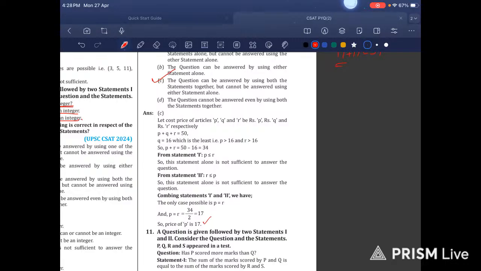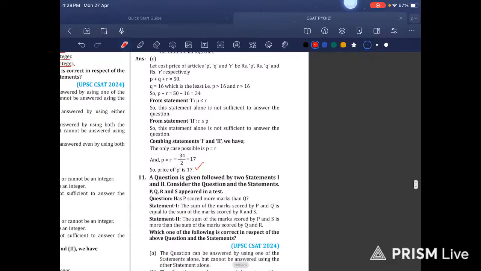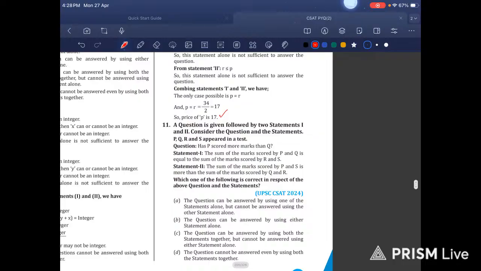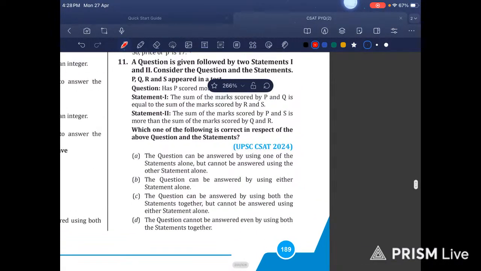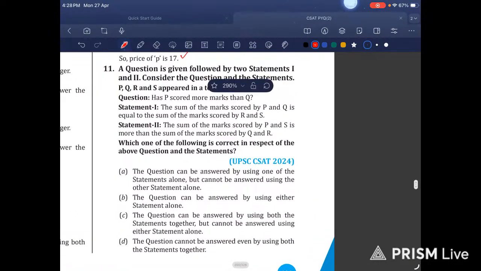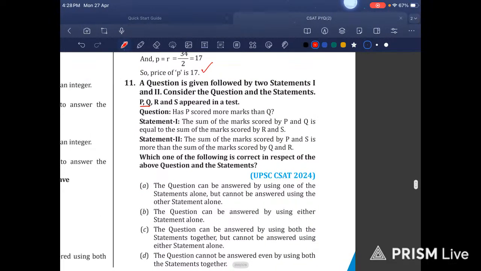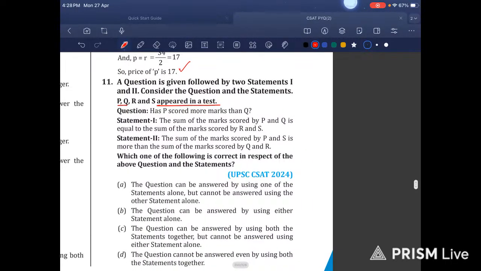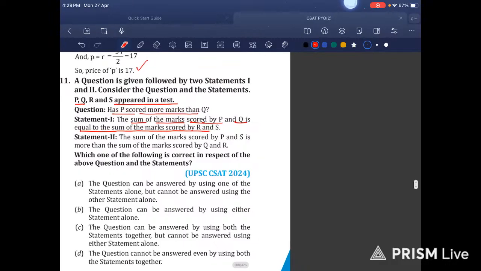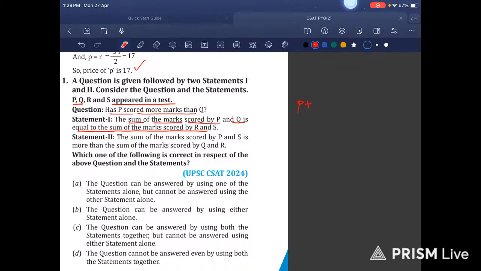No issues in that. Then we move on to the next question, question number 11. Question: P, Q, and R appeared in a test. Has P scored more marks than Q? The sum of the marks scored by P and Q is equal to the sum of the marks scored by R and S. P plus Q is equal to R plus S.